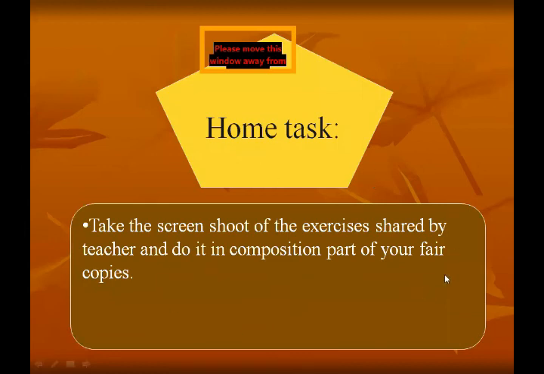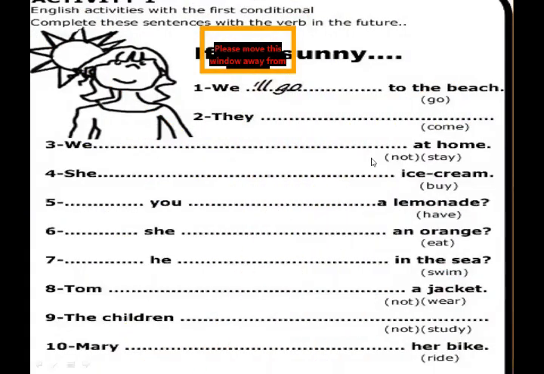Okay, students? So this is your first exercise. This exercise is based on the first conditional sentences. You have to complete these sentences with the verb in the future. They are going to give you one situation, one condition. If it's sunny, sunny means the weather is sunny. If it is sunny, we will go to the beach.